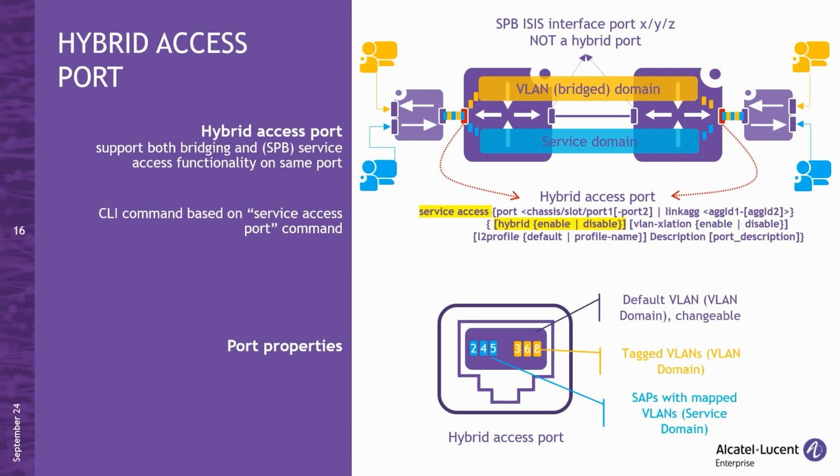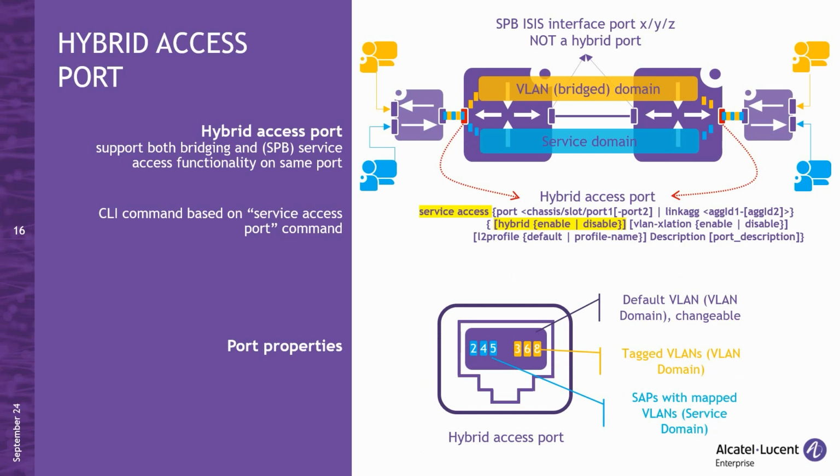To enhance the flexibility of AOS, starting with 8.9 R3 release, we introduced the hybrid access port feature. This functionality allows a single port to accept and handle customer traffic in both VLAN and service domains.